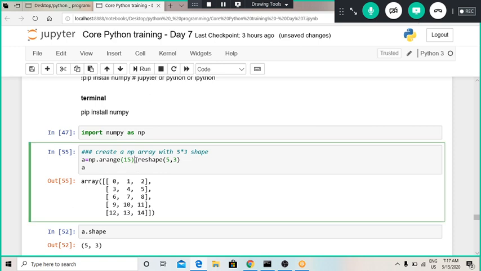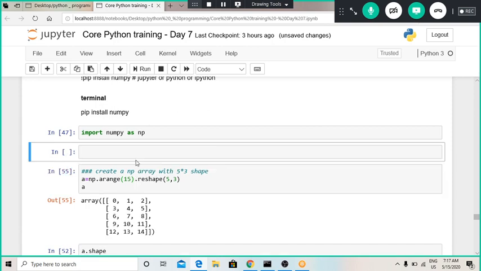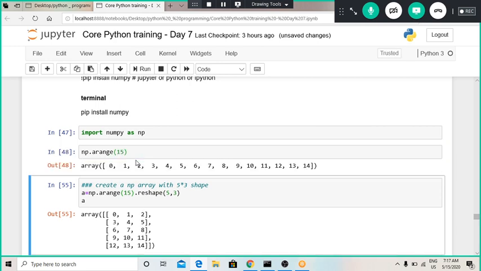I will show you the output of only the np.arange function. It provides an array that looks like a list. When I run this command, it gives me an array with 15 elements, starting from 0 to 14.